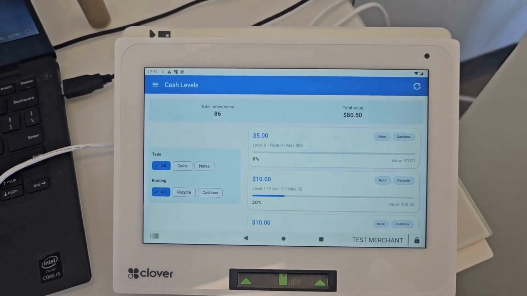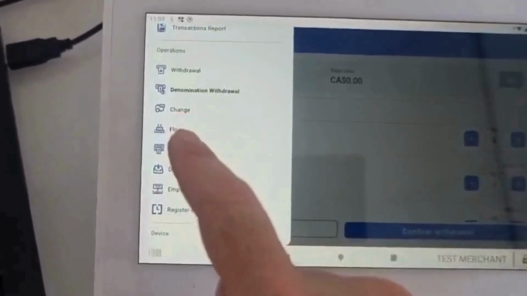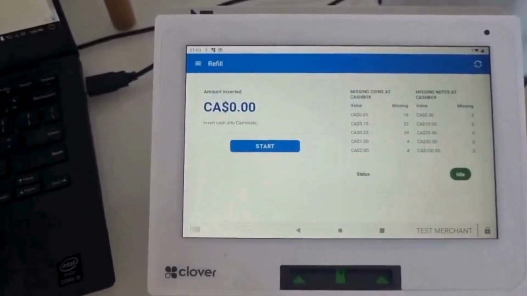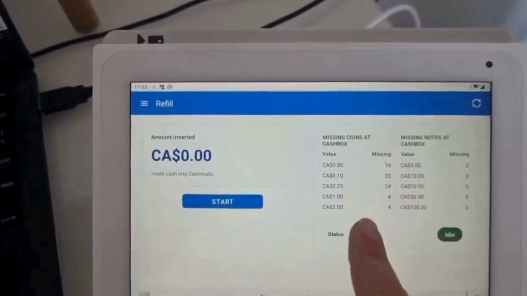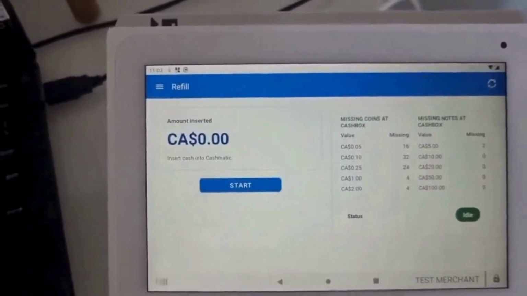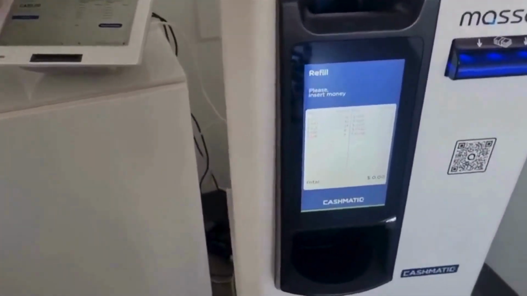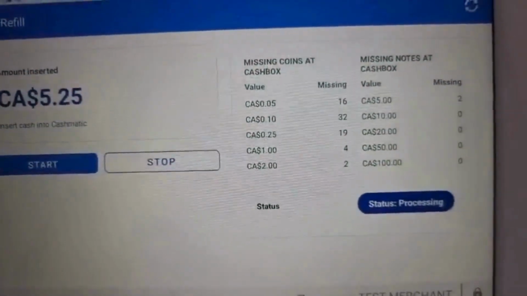Now I will show you how to perform a refill. Press refill and the app will take you to the refill screen. Here you can see the cash levels in the recycler, indicating what is currently inside the device and what may be missing. Press start and the app will send a request to the Cashmatic device. As you insert notes and coins, the amounts will update in real time, so you can see the numbers changing live during the refill.